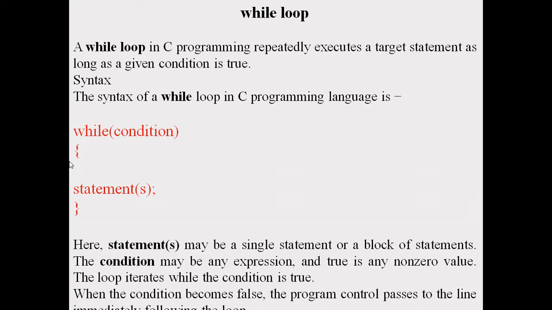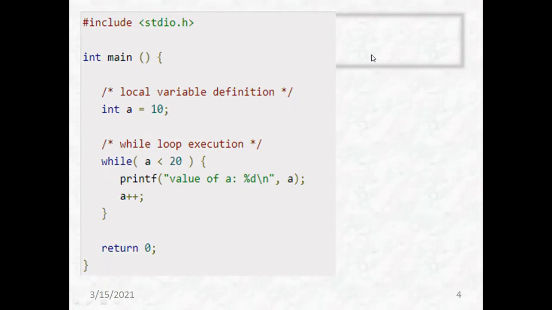Now let us see a program written with the while loop. #include <stdio.h> is a preprocessor directive, the standard input and output header file. In int main, we have declared and initialized a variable, int a = 10.